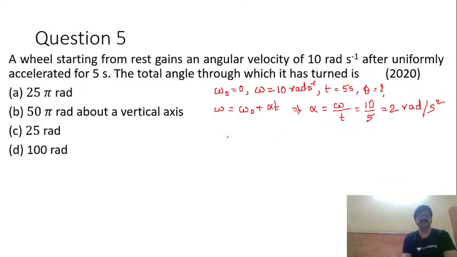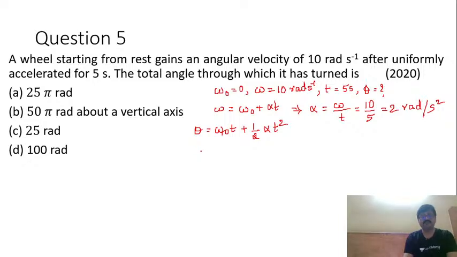Theta is what? It is the angular displacement here. So angular displacement theta is written as, it is just similar to S is equal to ut plus half at square. So here theta is equal to omega naught t plus half alpha into t square.